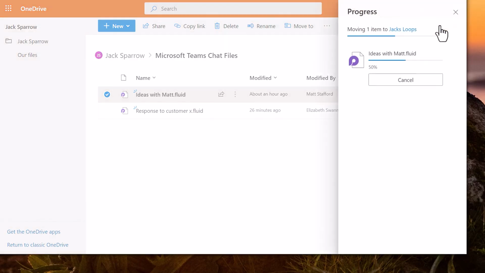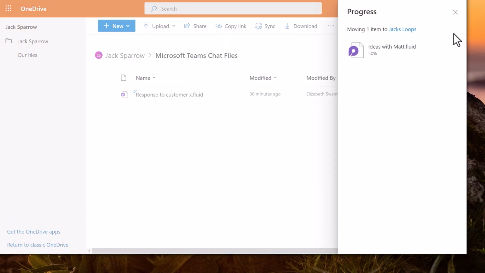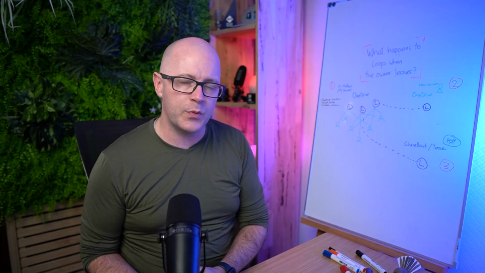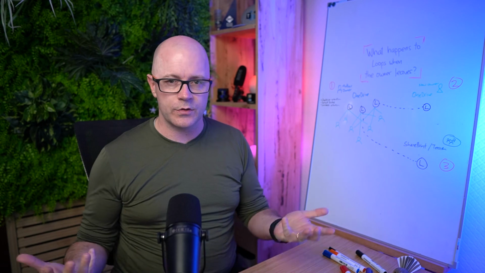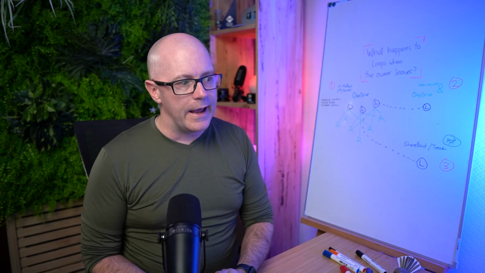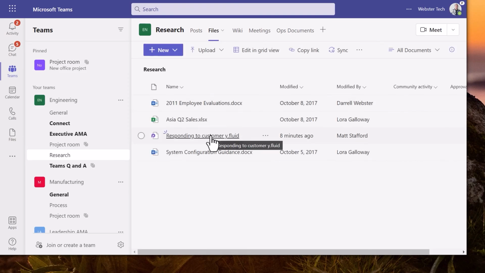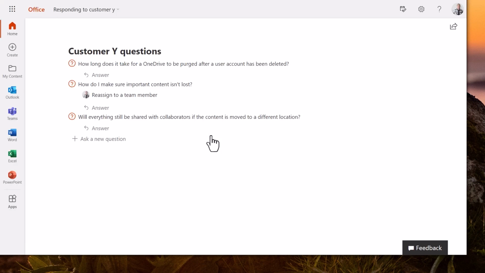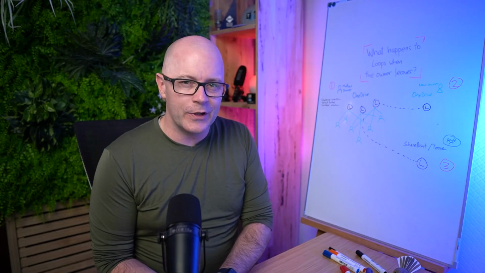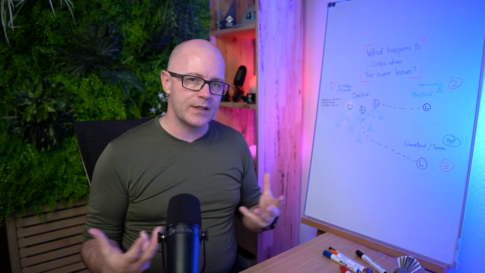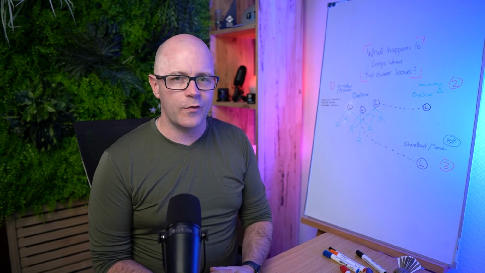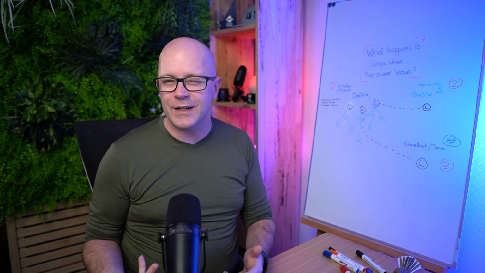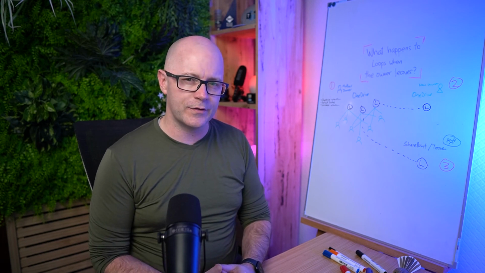But we have seen that it is possible to bring those loops over into the new places to at least rescue the hard work that we have put into working on those loops, those amazing ideas, and that we can continue to work on it at least as a file in the office.com space. Can't wait to see what's going to happen when the full loop application helps to bring these things together. Maybe it will solve some of these problems and help us to continue to work together on files even after they've been moved from a person's OneDrive.